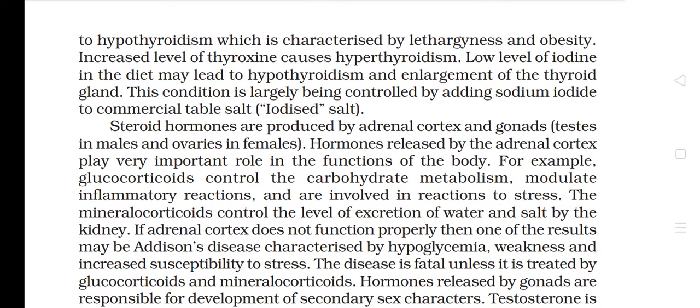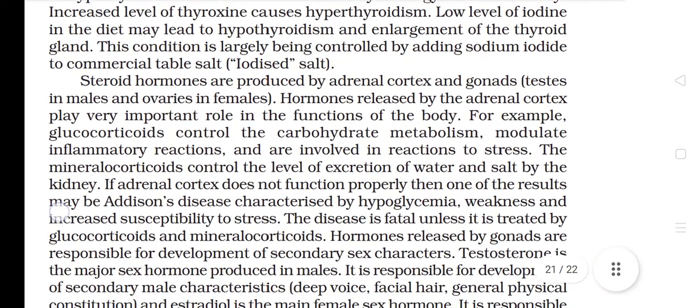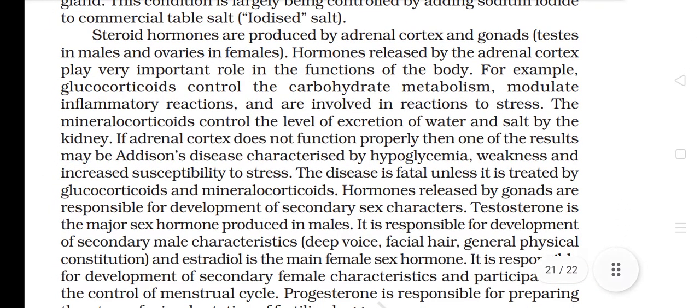This condition is largely being controlled by adding sodium iodide to commercial table salt, iodized salt. Steroid hormones are produced by the adrenal cortex and gonads, testes in males and ovaries in females. Hormones released by the adrenal cortex play a very important role in the functions of the body.